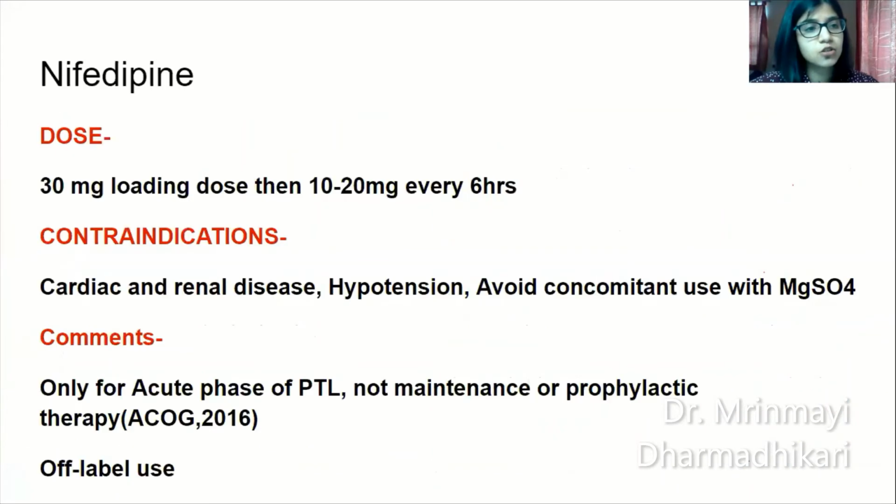Okay. So let's look at three important drugs. First one of them being nifedipine. So the dose of nifedipine is 30 mg loading dose in acute preterm labor, followed by 10 to 20 mg 6 hourly till the uterus is quiet. Okay, till cessation of uterine contractions. Contraindications, since it's a calcium channel blocker: cardiac and renal disease, hypotension. Avoid concomitant use with magnesium sulfate because both of them will cause hypocalcemia and it will unmask a sudden cardiac arrest. So avoid concomitant use with magnesium sulfate.